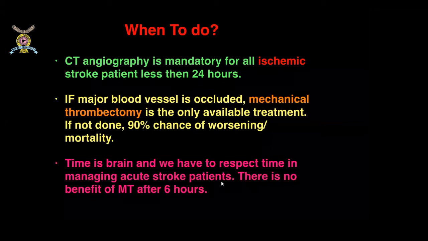And if you don't have the facilities for mechanical thrombectomy, send the patient to a higher referral center. We have to remember that the benefit of mechanical thrombectomy is time dependent. So if the patient reaches the hospital after 6 hours or maybe 24 hours, even though facilities are available, even though patients in the Indian scenario are able to afford it, we can't do this treatment because benefits are not there even if we do the treatment.